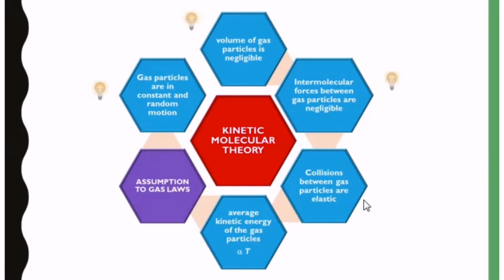The third one: intermolecular forces between the gas particles are negligible. The fourth one: collisions between gas particles are elastic. Elastic here means that the kinetic energy of the gas particles before and after the collisions is the same. And the last one is that the average kinetic energy of the gas particles is always directly proportional to the absolute temperature. All of these five kinetic molecular theory points will be used as assumptions for the gas laws.